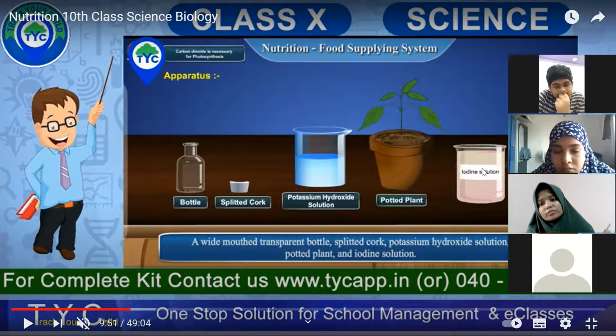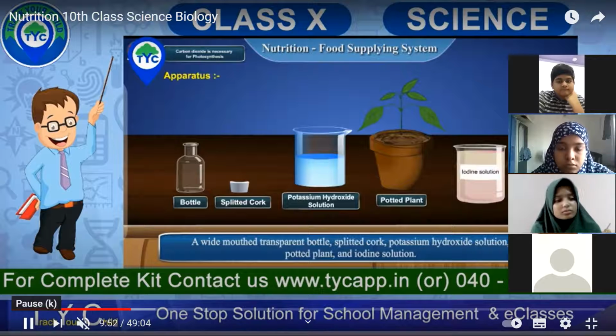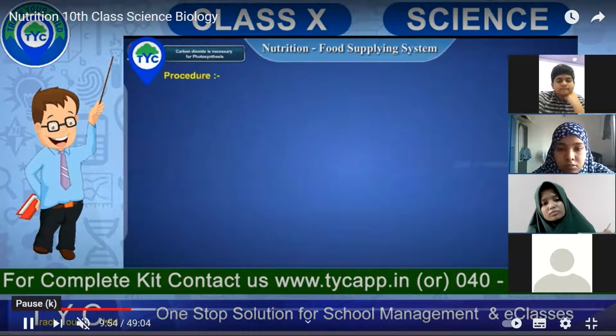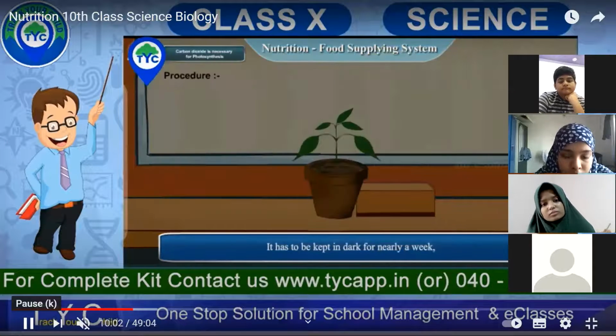So here he wanted to show that carbon dioxide is required for photosynthesis. How is he applying this knowledge? If you look at this, he took a healthy potted plant with a narrow and long leaf, and you have to see that the leaf was very healthy. A healthy leaf means it's full of starch.